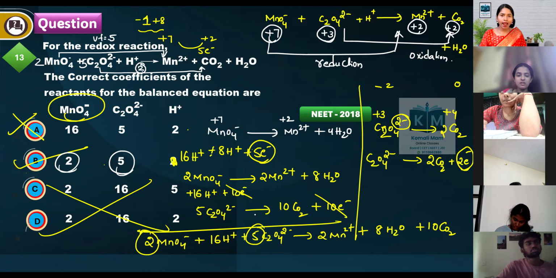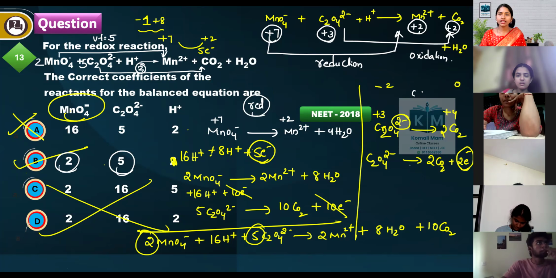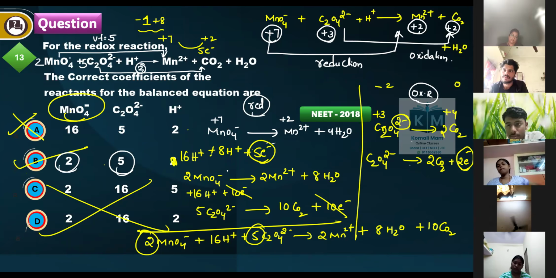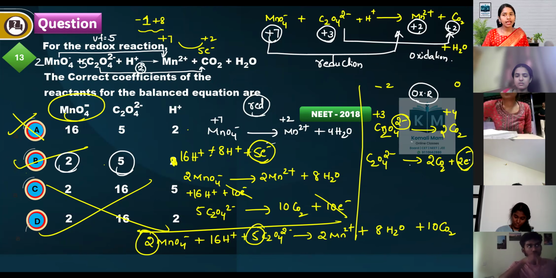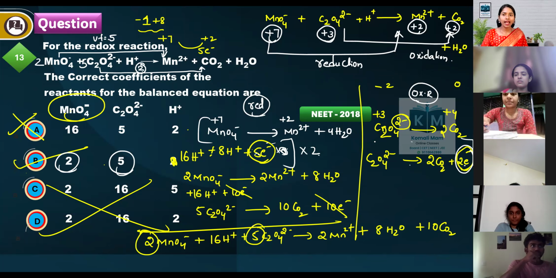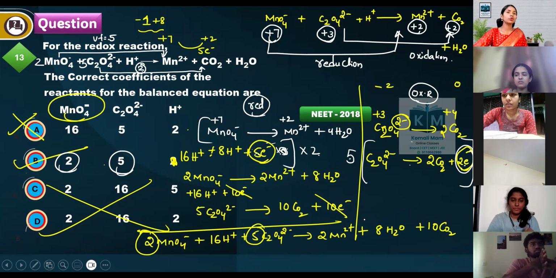Because if you want to add these two reactions, this is the reduction half reaction and this is the oxidation half reaction. To write a net reaction, the total number of electrons should be the same. You cannot multiply here by 3, because 5 3s are 15 electrons. So I will multiply this entire reaction by 2, so 5 2s are 10 electrons. If the number of electrons is the same, then you can do the cancellation and add the two reactions.